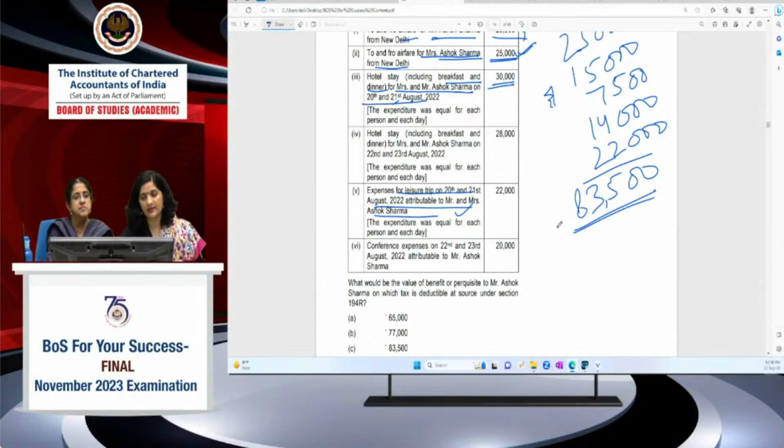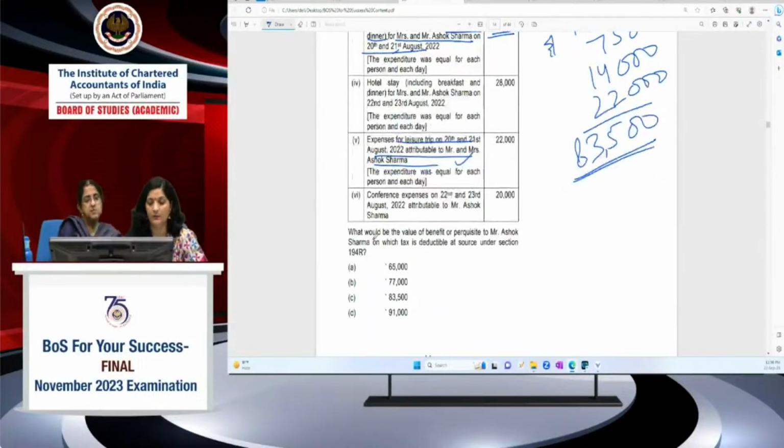So the wholesale limit is 20,000, and ABC Limited has to deduct TDS at the rate of 10%. So the question is, what would be the value of benefit or perquisite on which TDS is to be deducted under section 194R? The answer is 83,500.